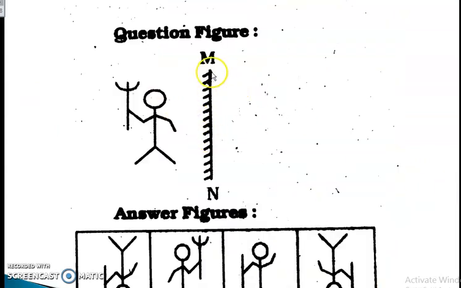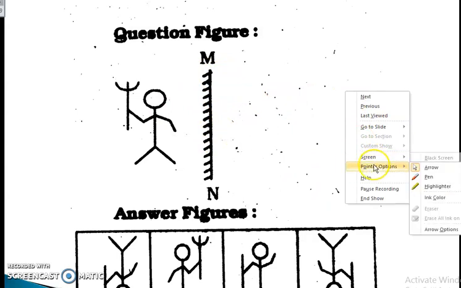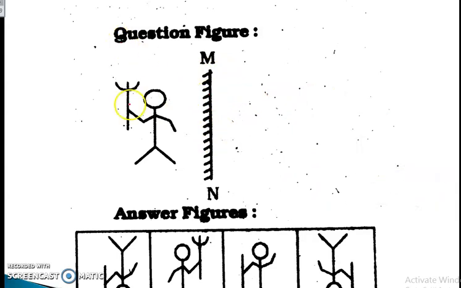Here is a plane mirror. Here you can see it is a plane mirror. We have to find out the mirror image of this picture. Okay, we will use this concept. जो चीज पास में है उसका इमेज पास में बनेगा, जो चीज दूर में है उसका इमेज दूर में बनेगा. तो इसका इमेज will be, ये पास में है ना तो पास में बनेगा, ये दूर में है तो ये दूर में बनेगा. Okay, we will then eliminate the options. In which option is it possible?